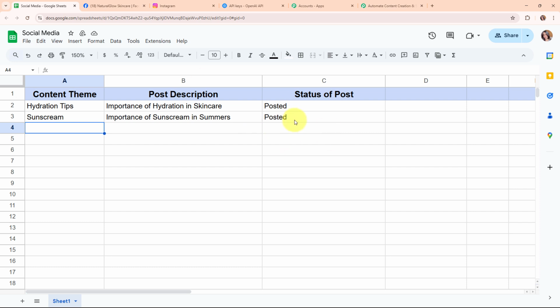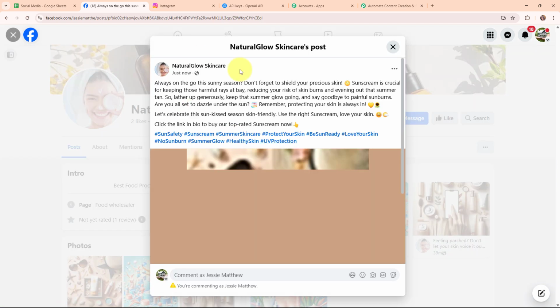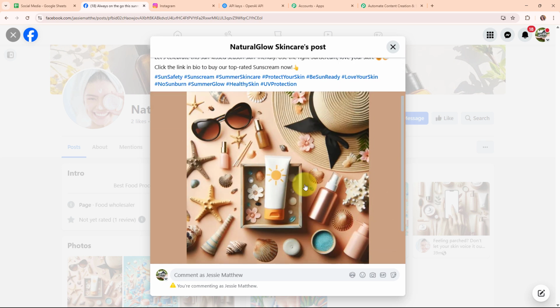And here you can see the status of the post has automatically been updated to posted. That means we have successfully posted a new post on our Facebook and our Instagram account. So now let's go and check it. And here you can see we have successfully posted a new post on our Facebook page with the caption and the image generated by OpenAI.